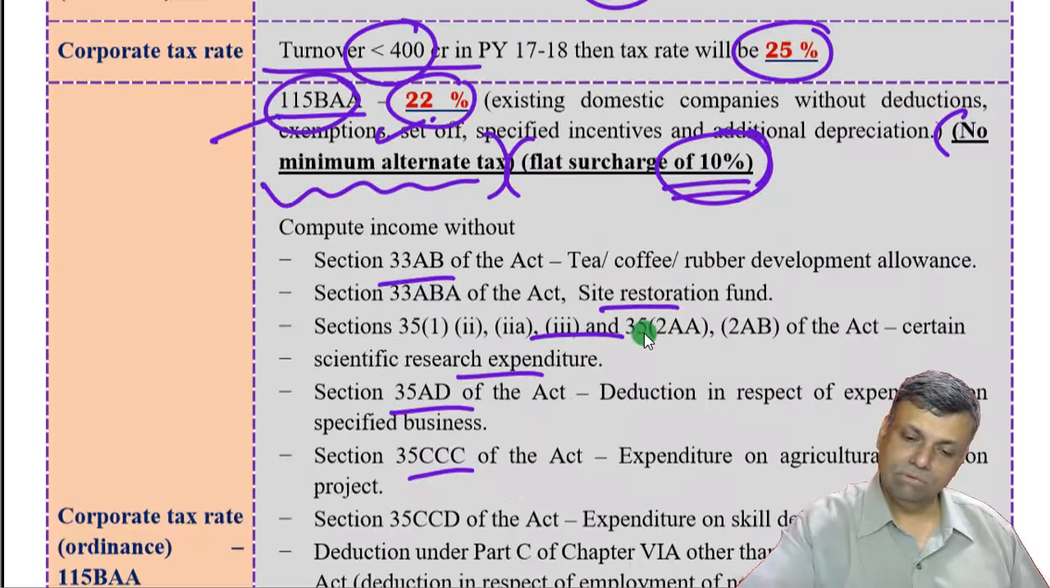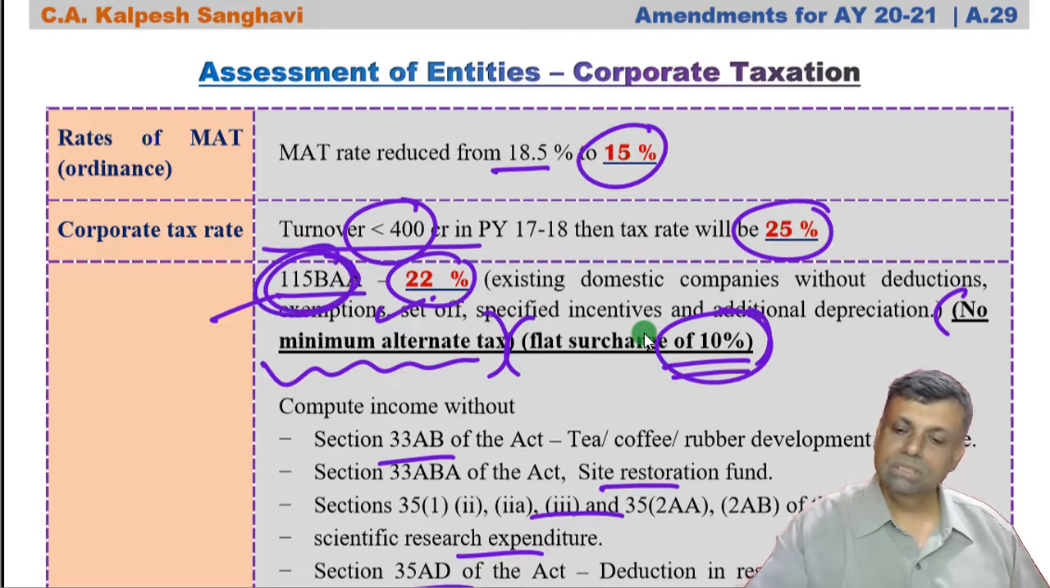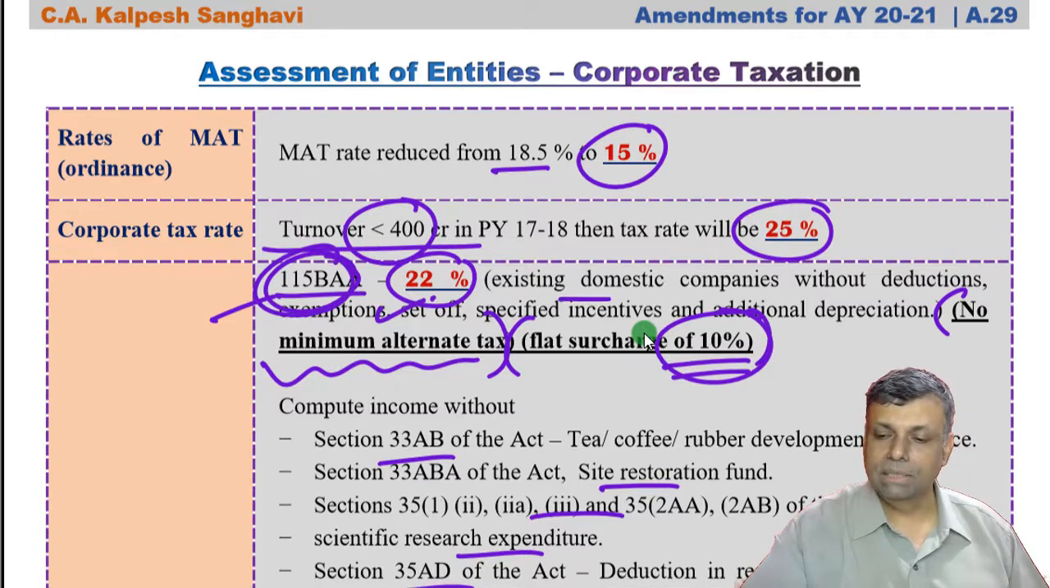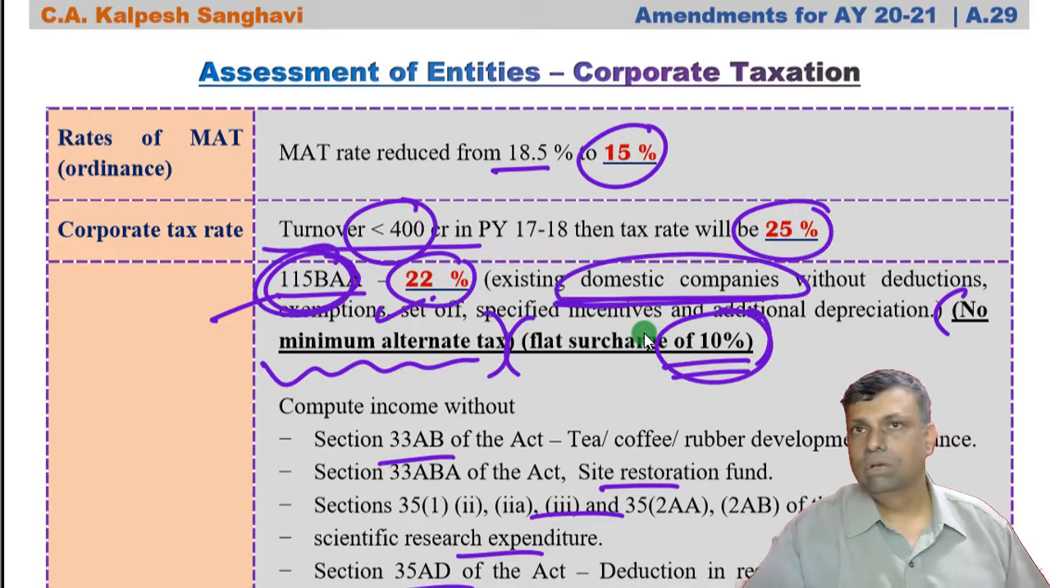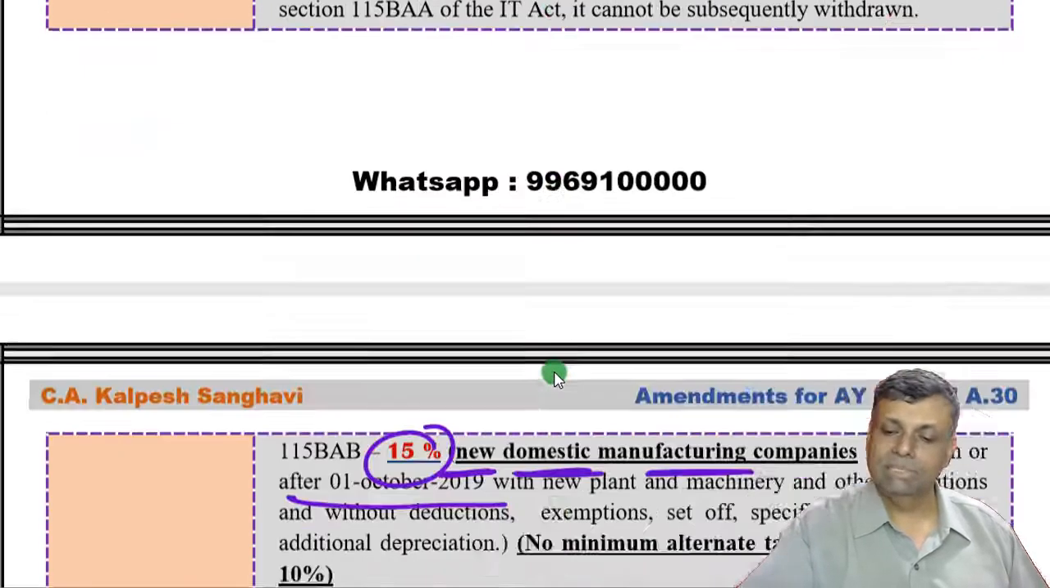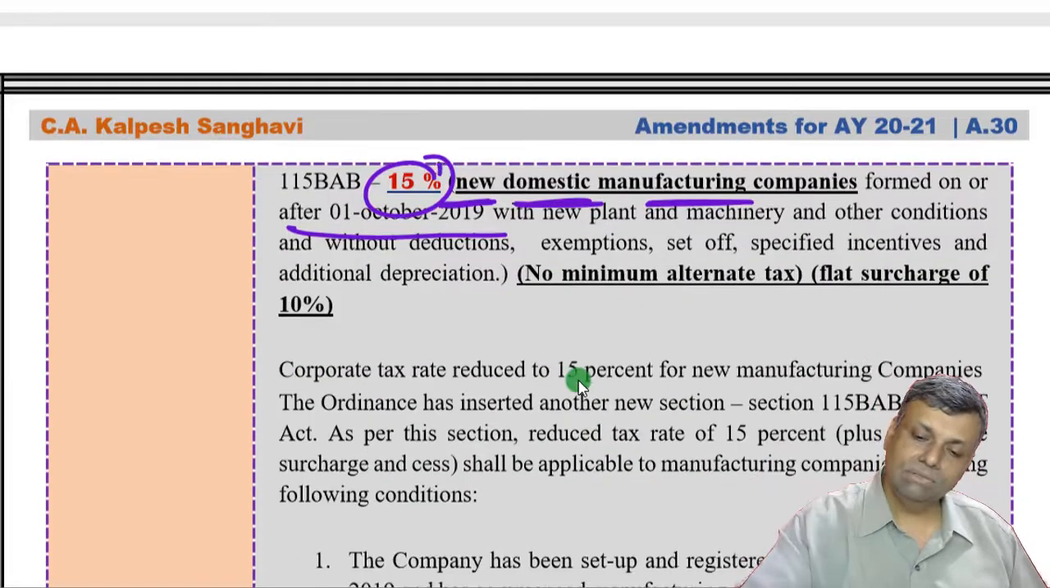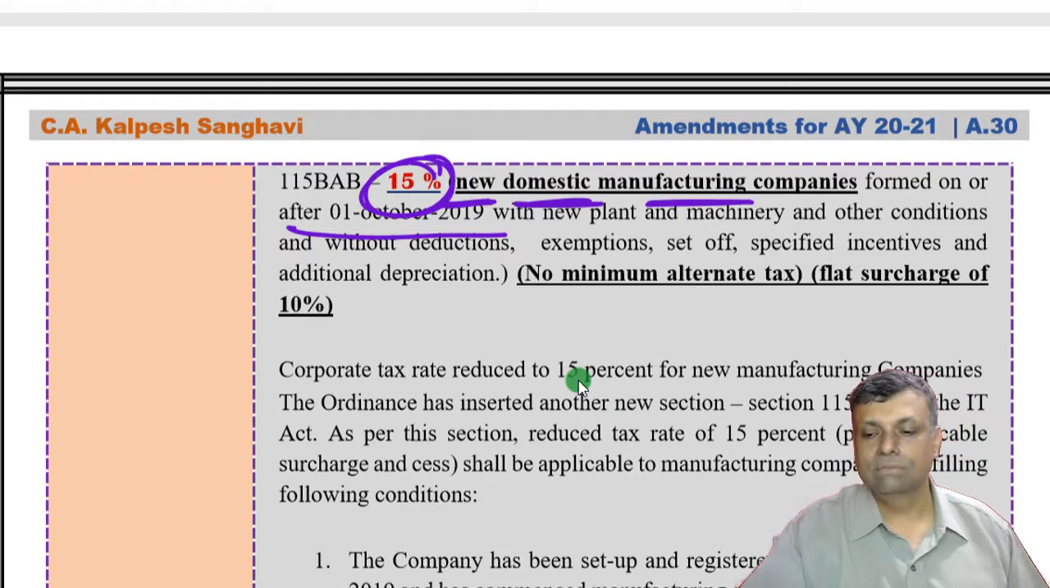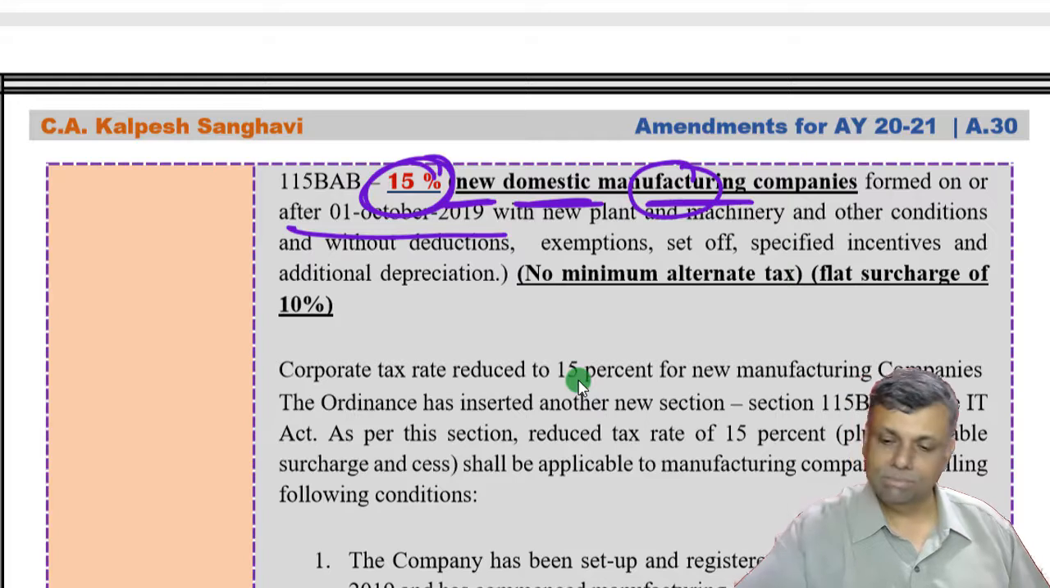However, this 115BAA provision is with respect to all companies. That means whether you are a manufacturing company or non-manufacturing, all the domestic companies. Foreign companies are not covered here. So all types of domestic companies. But this 15% tax rate is only for a new domestic manufacturing company which is employing new plant and machinery. And the basic condition on this new plant and machinery I've already explained to you.